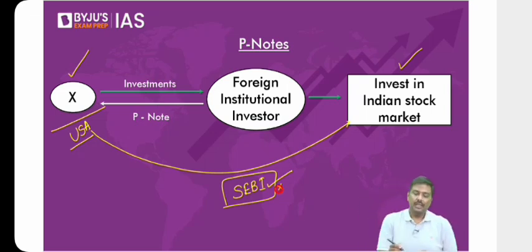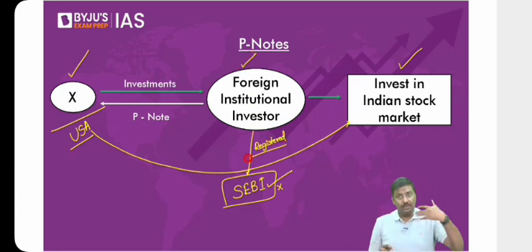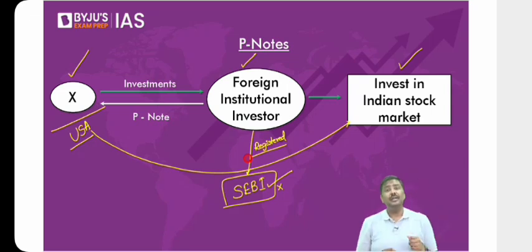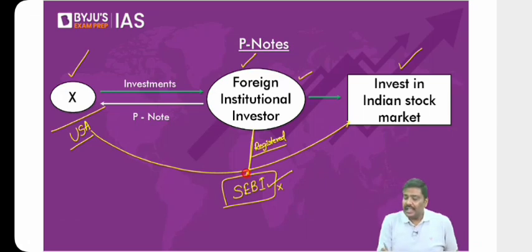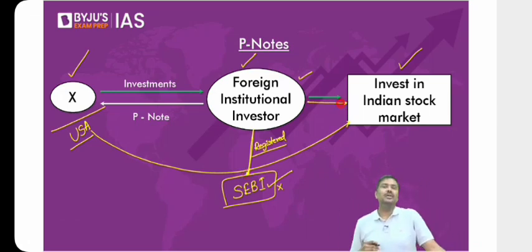Let me explain it. Here is an investor who is registered with the SEBI, which is a registered foreign institutional investor, such as a mutual fund company, investment company, or a brokerage company, etc. There are many institutions. These foreign financial institutions are already registered with SEBI. And because they're registered with SEBI, they are investing in the Indian stock market. They're already investing. So what these institutions will do is, they will collect the money from you.